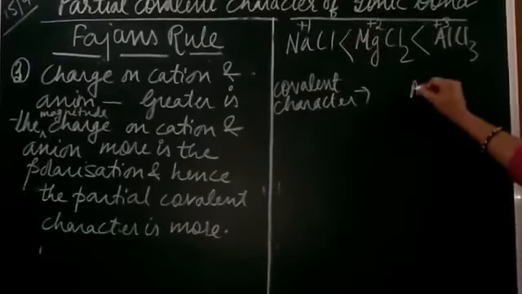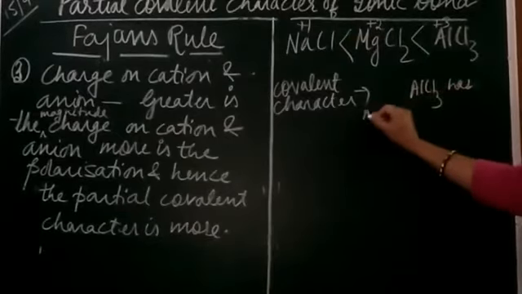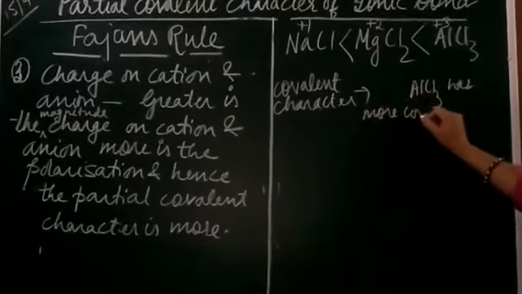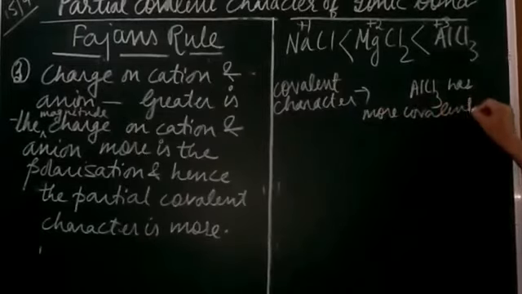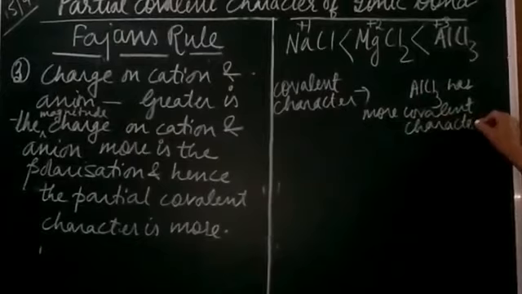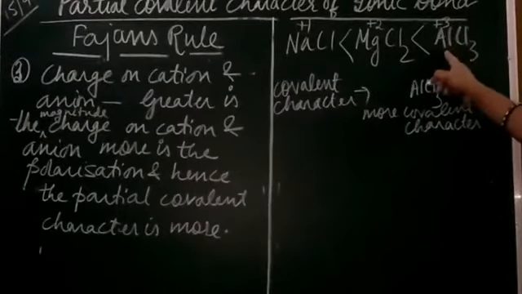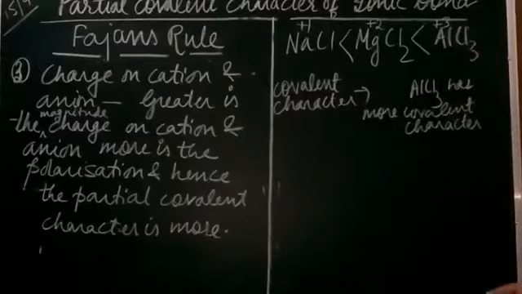So here AlCl3 has more covalent character, or we can say among the three, though it is formed by the transfer of electrons, the partial covalent character introduced will be more in aluminum chloride. So its covalent nature is going to be more.